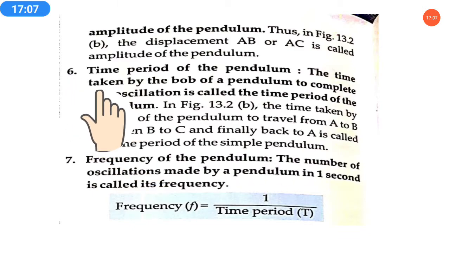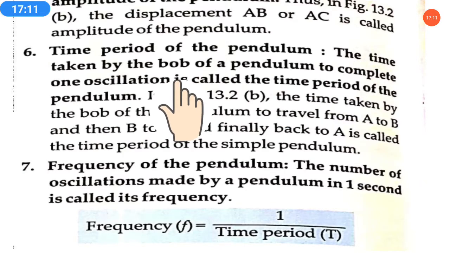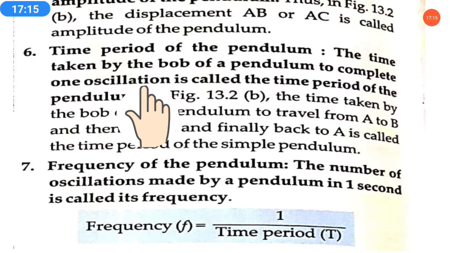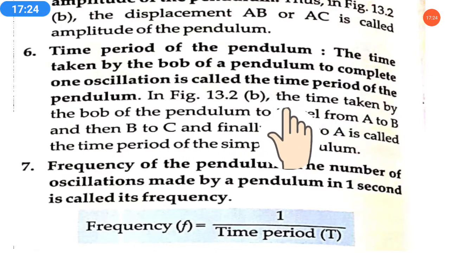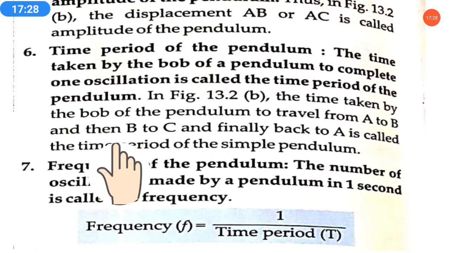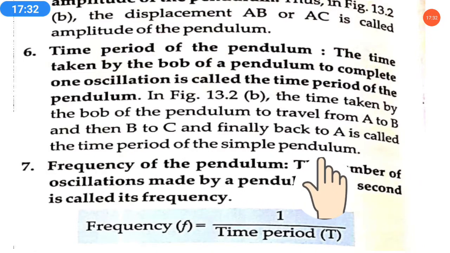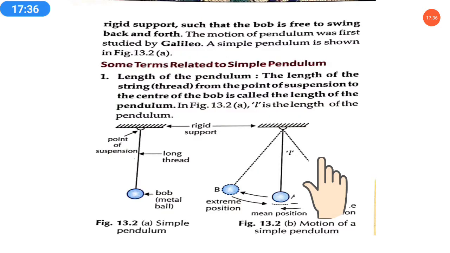Now 6, time period of the pendulum. How to find the time period of the pendulum? The time taken by the bob of a pendulum to complete one oscillation is called the time period of the pendulum. In figure 13.2b, the time taken by the bob to travel from A to B, then B to C and finally back to A is called the time period of the simple pendulum.